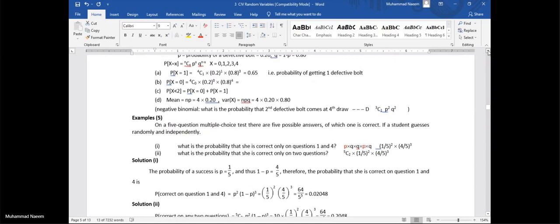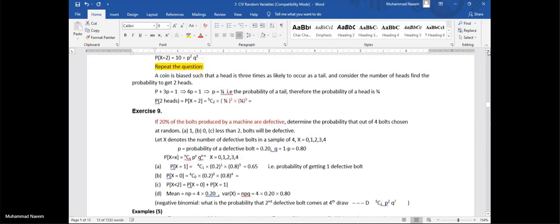Also go through the alternative case when the coin is biased, that is, the head is 3 times as likely to occur as a tail. This means the probability of a head is 3 times that of the tail. So if the probability of a tail is w, then 3w is the probability of a head.